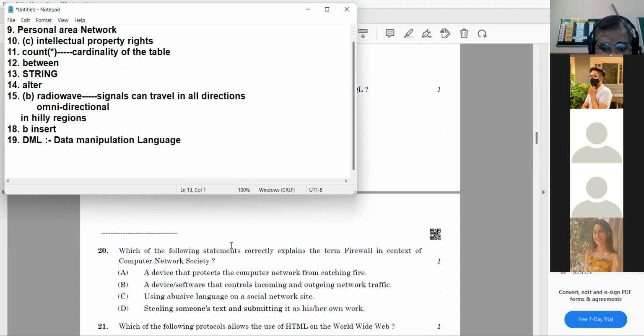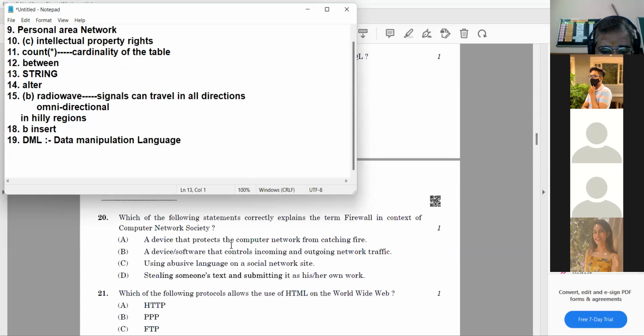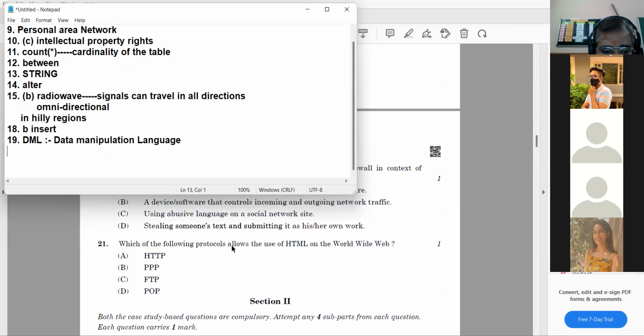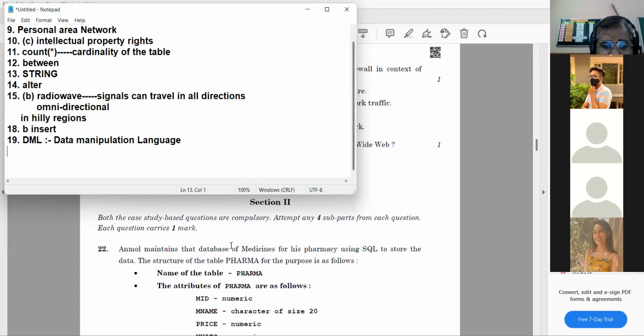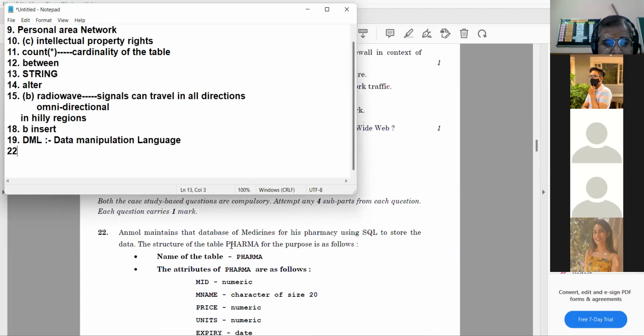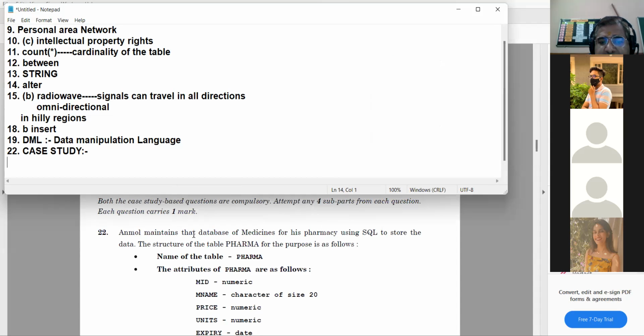So we proceed to the 22nd question. Case study question. Anmol maintains the database of medicines for his pharmacy using SQL to store the data.